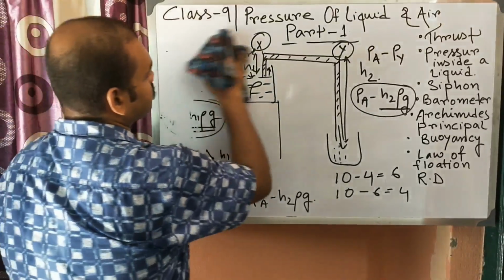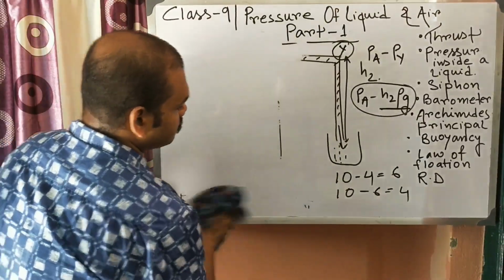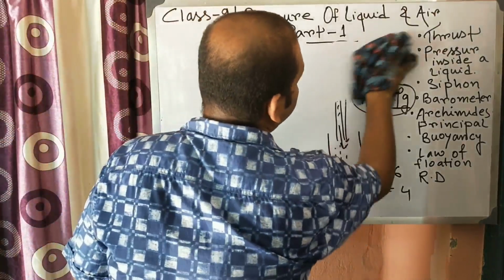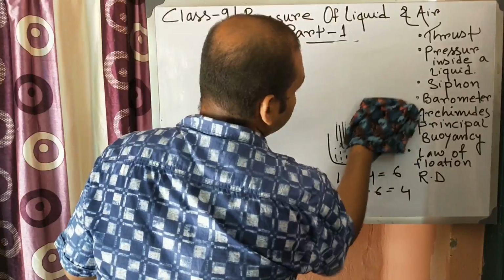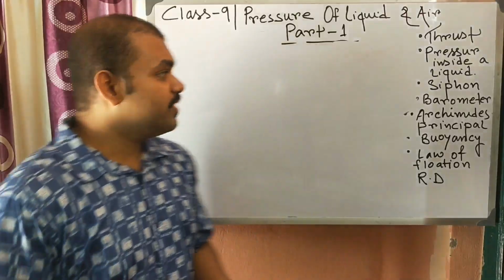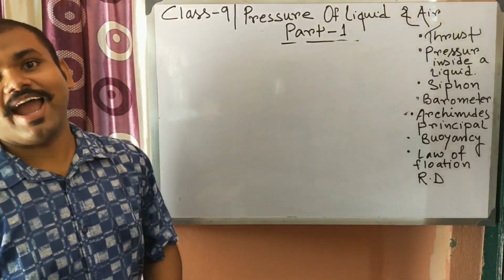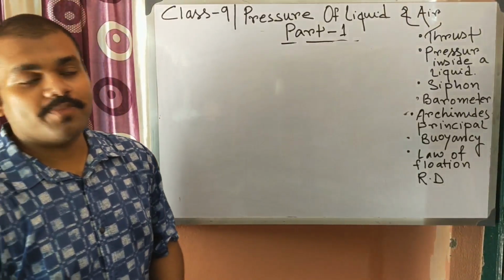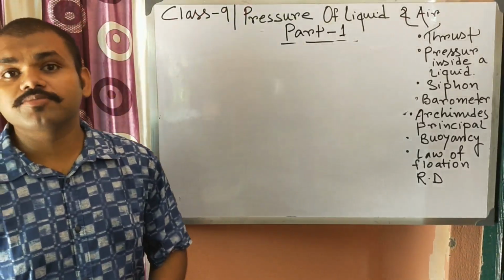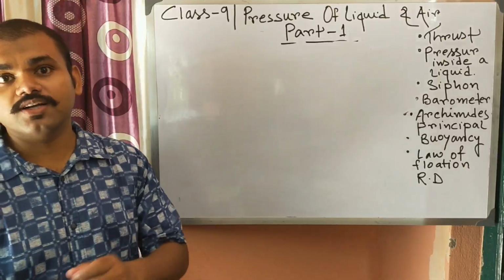Next we need to know about the barometer. Do you know what a barometer is? A barometer is a particular device which is used to measure the atmospheric pressure. So a barometer is an instrument by which we can measure the atmospheric pressure, and from the barometer reading we can forecast the weather.